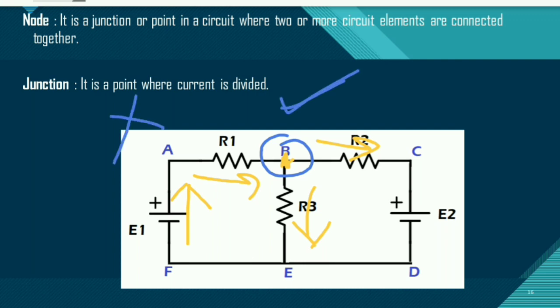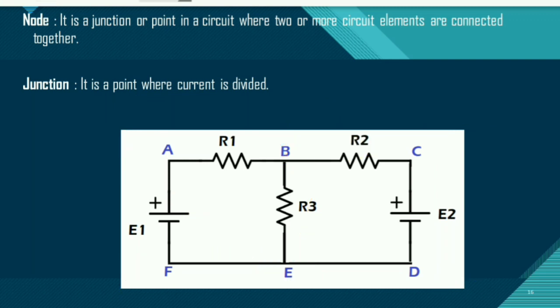A is not a junction because current is not dividing here. Similarly, C is also not a junction. Point D is also not a junction, point F is also not a junction, but point E is a junction. Why? Because here the current comes from this point, and suppose the current coming from this other point is again merging here. Don't take it that current only divides, it can be merged also. So wherever we get this type of points, that is also called a junction. So here we have two junctions, B and E.